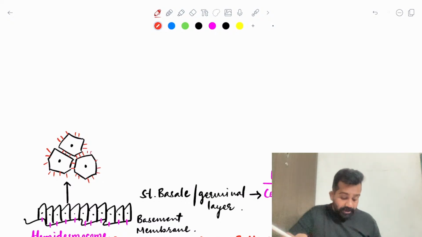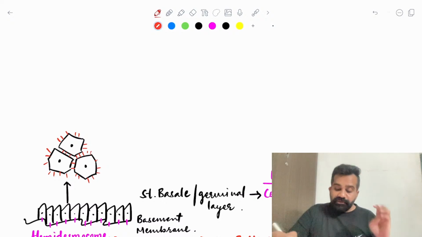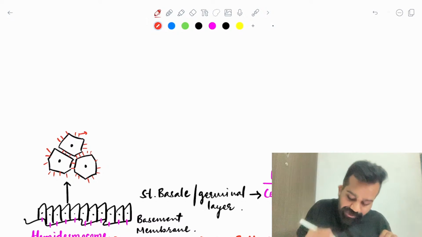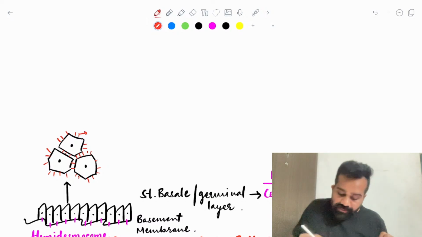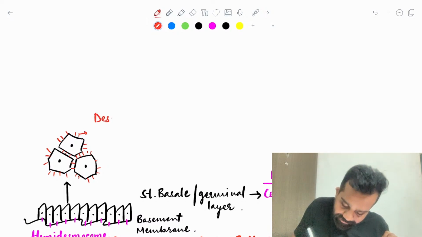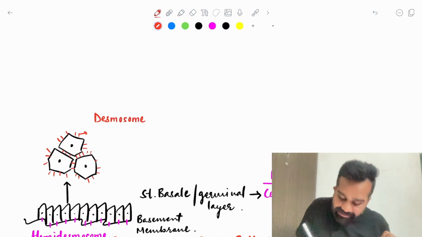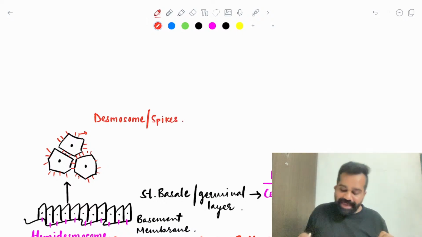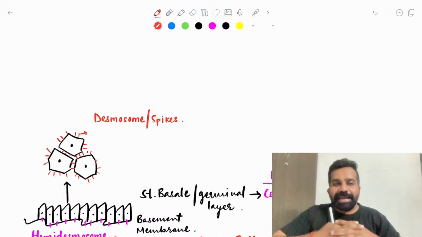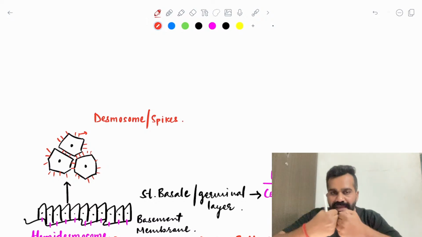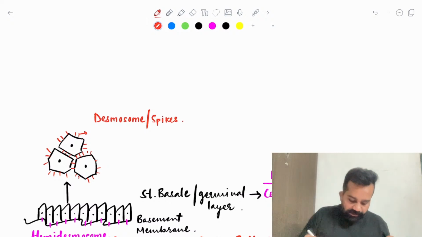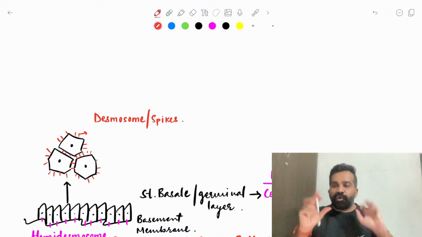Now, what you were telling me is about this spiky material. These spikes are known as desmosomes. With the help of these spikes, the two keratinocytes are stretched, and because of this stretching from all sides, they are not round, they are polygonal shaped.